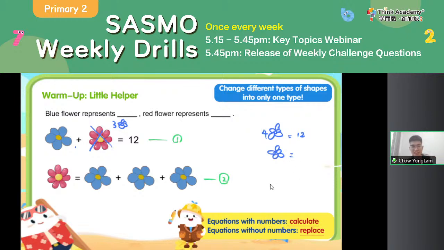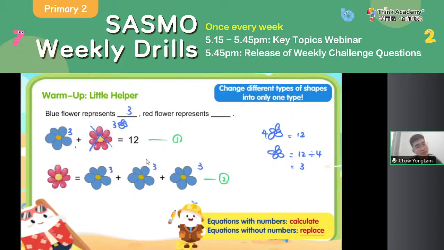This time I have 4 blue flowers is 12. So 1 blue flower will be 12 divided by 4, which is equal to 3. So 1 blue flower is 3. So now we found out one value. So let's quickly label 3, 3, 3, 3. And we know blue flower represents 3.